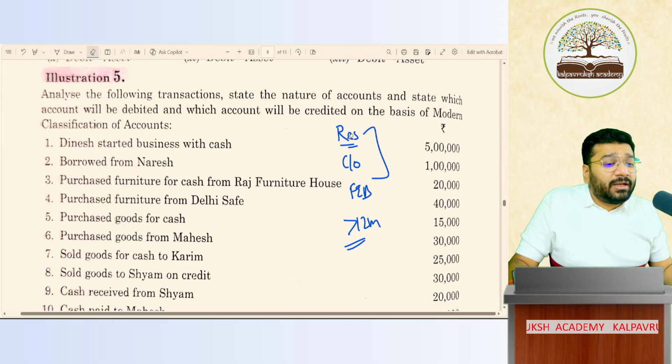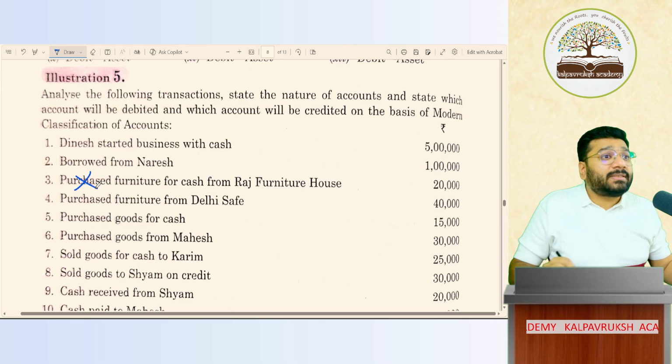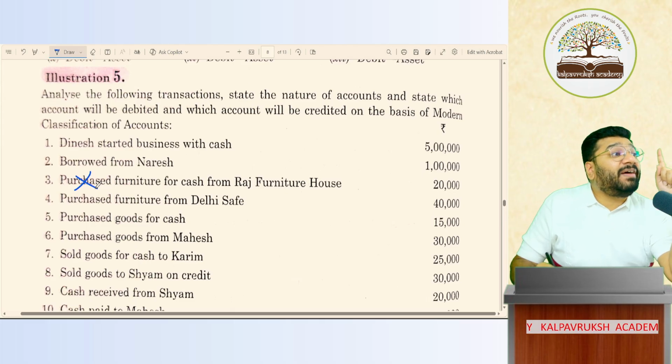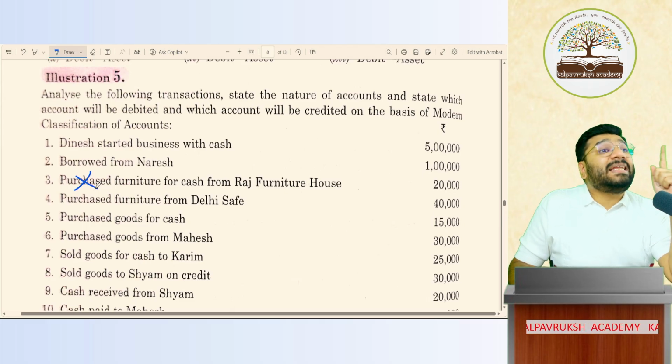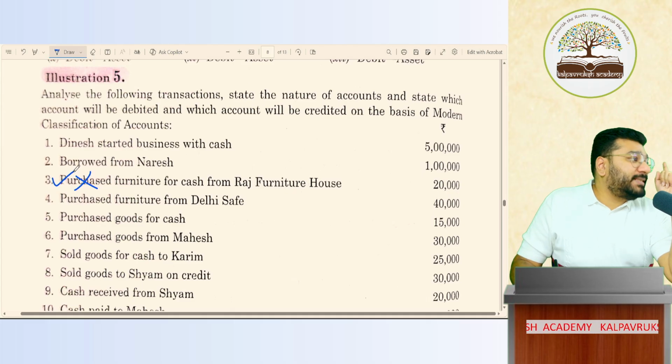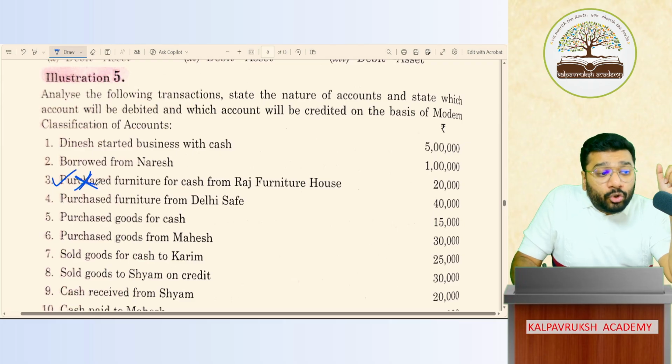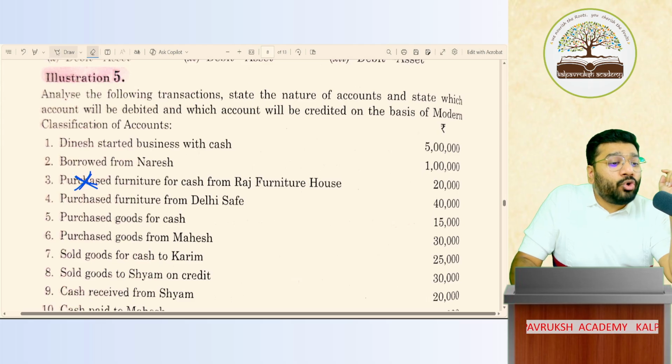Now, in this transaction, how many accounts should I open? Purchase account will not come because I'm not in the business of buying and selling furniture. Furniture is not my goods. Had the furniture been my goods, if I were the trader of the furniture, I would have opened purchase account. But I'm not the trader of goods. This asset, I'm going to use it. So this furniture should not go to the purchase account. This furniture should go to furniture account. Got it, not got it.